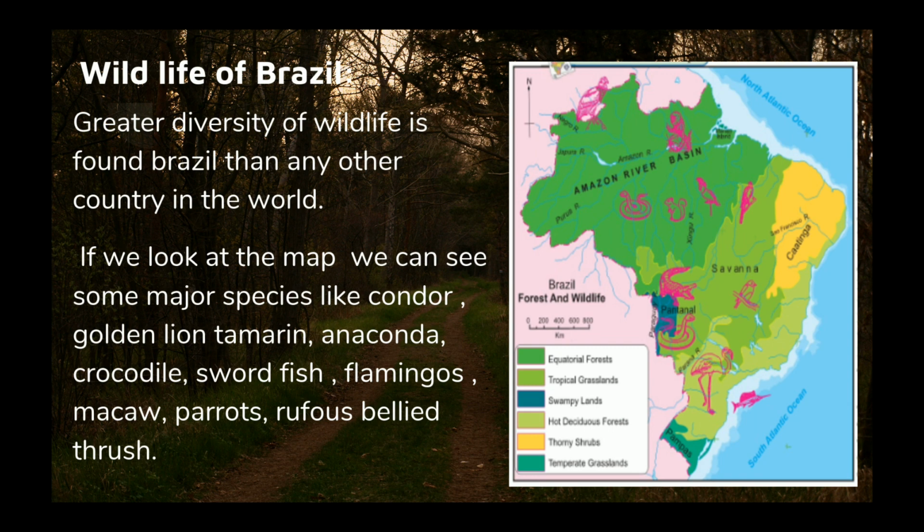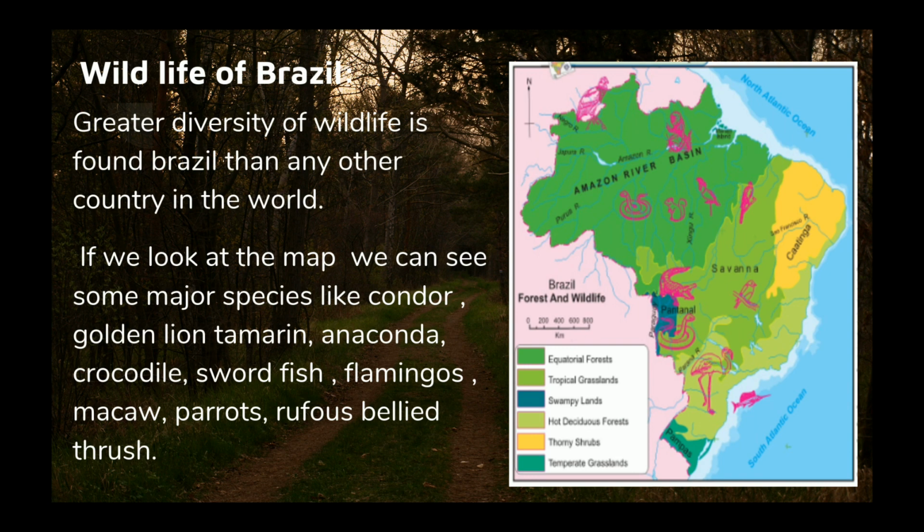That is condor, the golden lion tamarin, anaconda, crocodile, swordfish, flamingos, macaw, parrots, and rufous-bellied thrush. We can see the golden lion tamarin. Golden lion tamarin is the monkey which is orange in color.